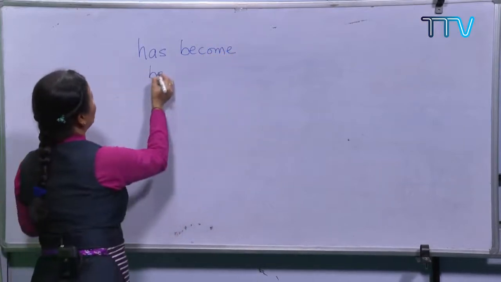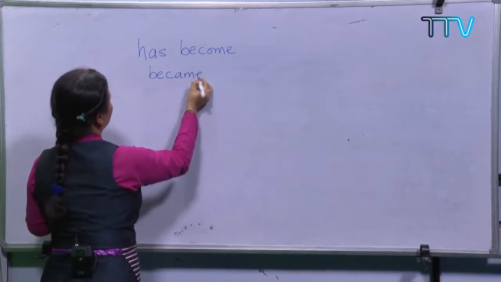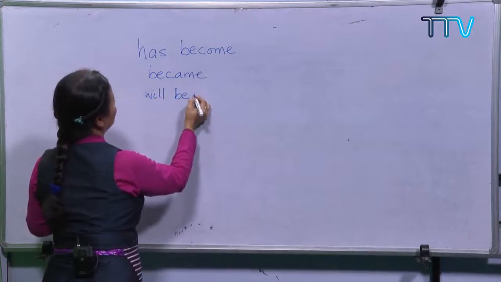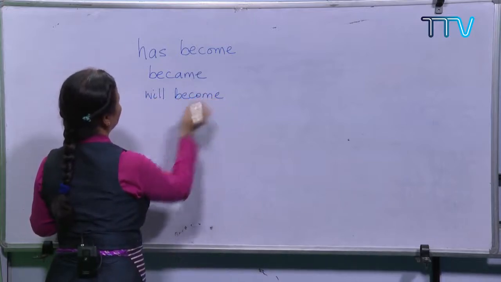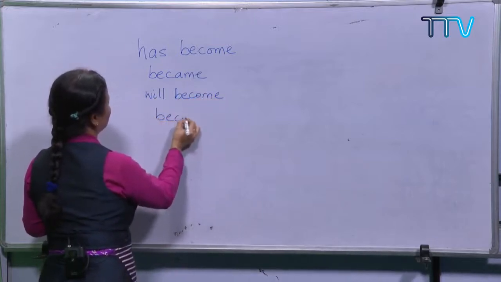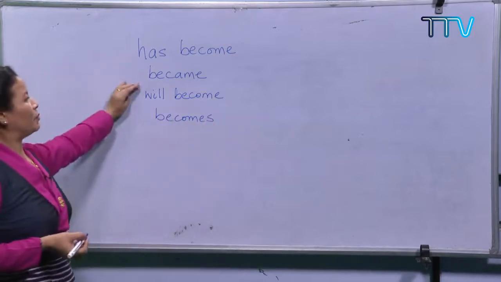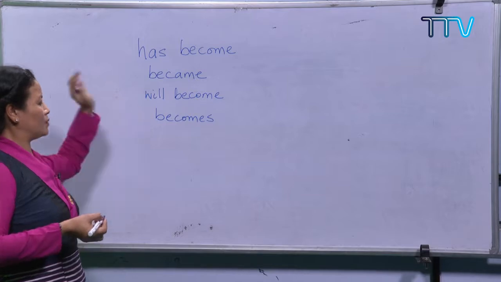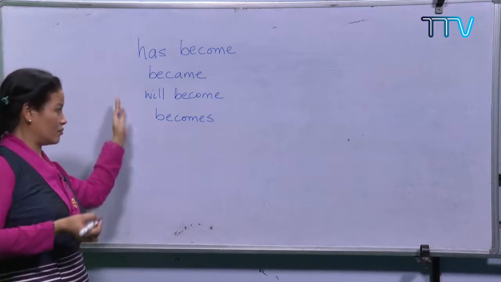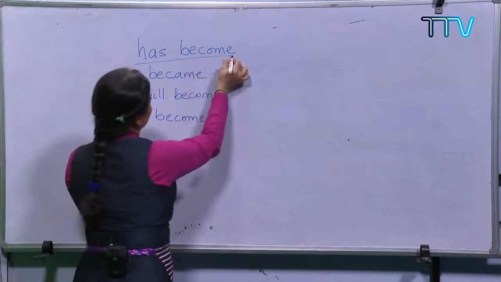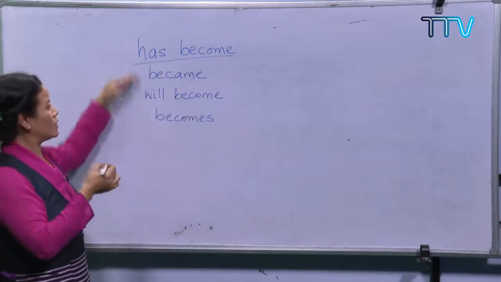Then we have became, will become, and then becomes. Has become, became, will become, becomes. And then we can write even more forms. I just want you to notice these four ways.